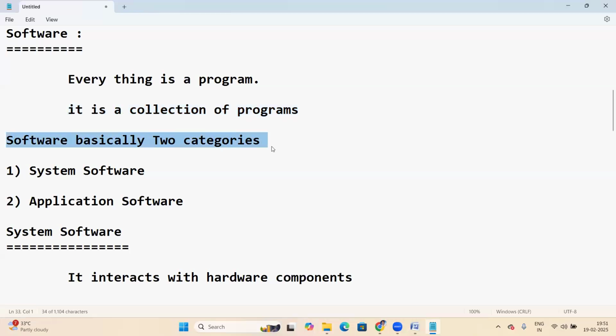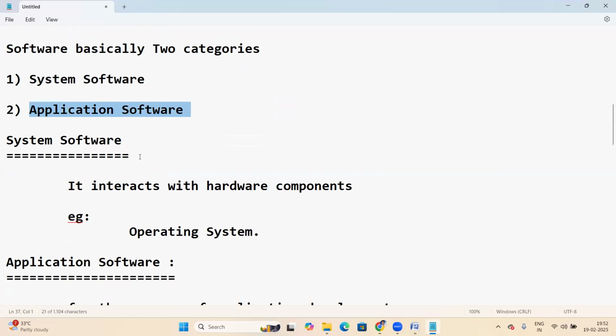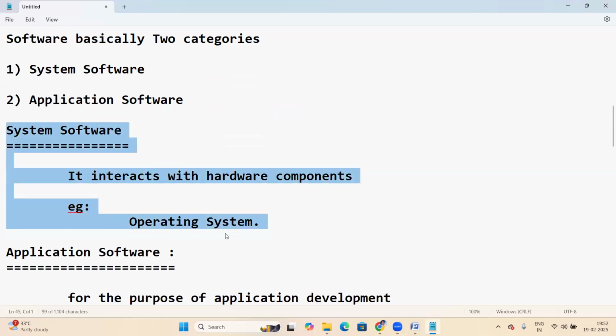Software has basically two categories: first, system software, and next, application software. System software interacts with hardware components. Example: the OS. The OS is a system software.